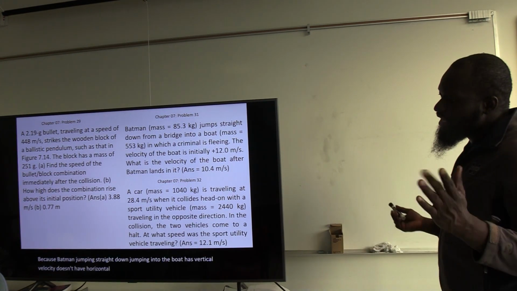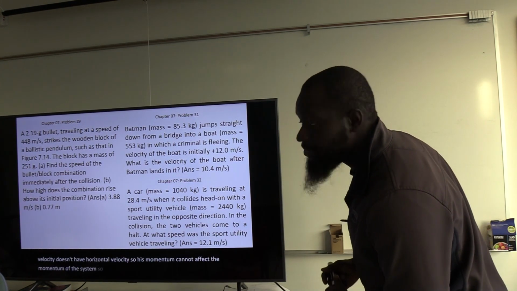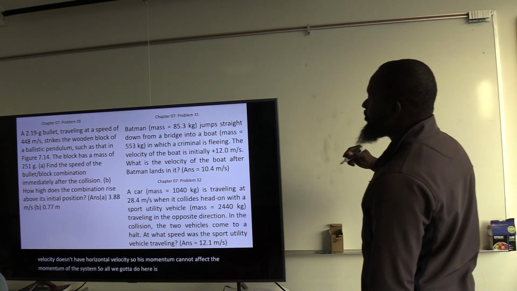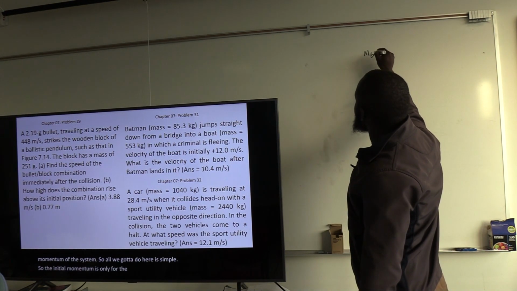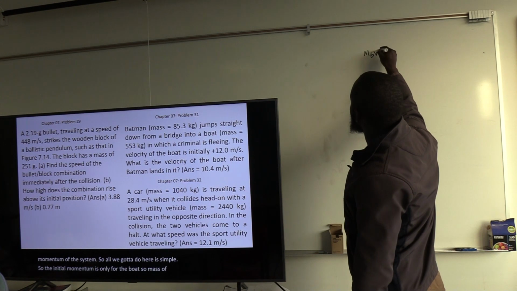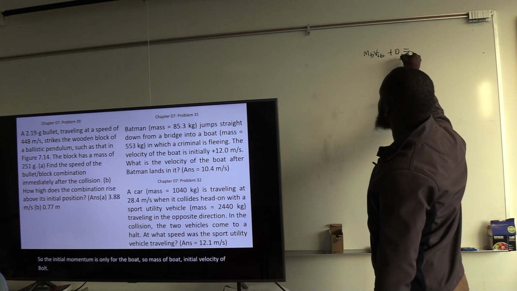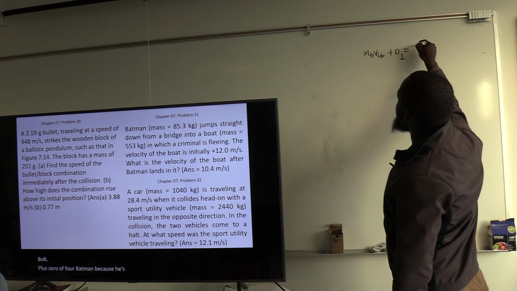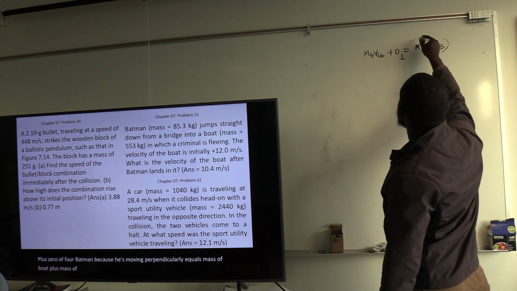So his momentum cannot affect the momentum of the system. So all we're going to do here is simple. The initial momentum is only for the boat. So mass of boat, initial velocity of boat, plus 0 for Batman because he's moving perpendicularly, equals mass of boat plus mass of Batman times the final velocity.